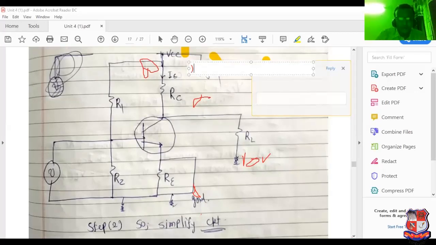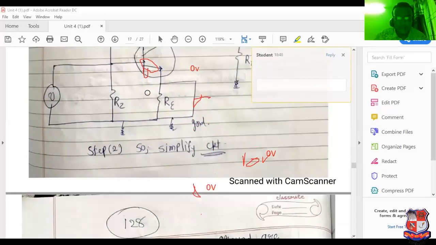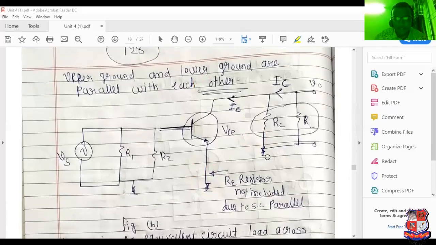Here 0 volt. Here 0 volt. Here also 0 volt. Here also 0 volt. So 0, 0 can be connected as a ground. So RC can be connected with RL with parallel connection.